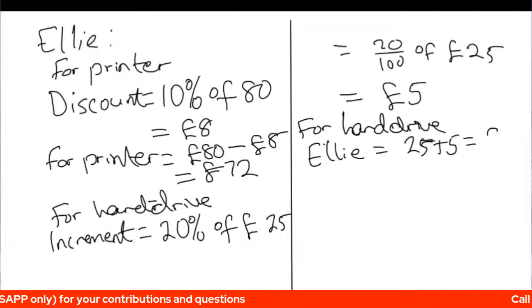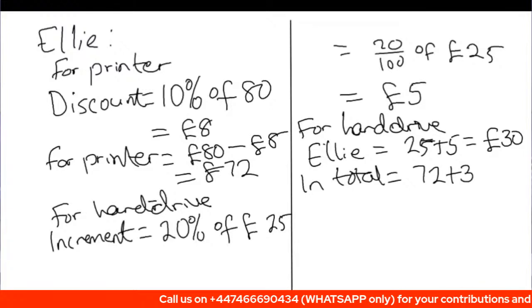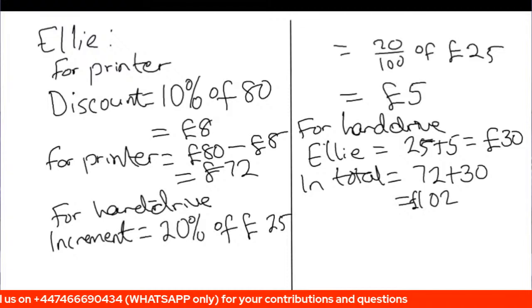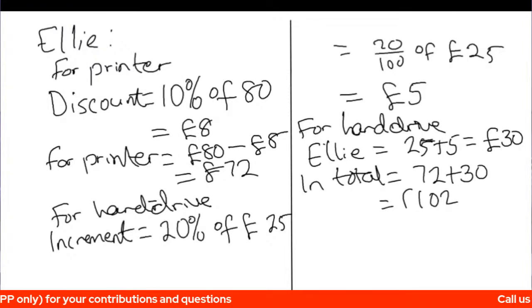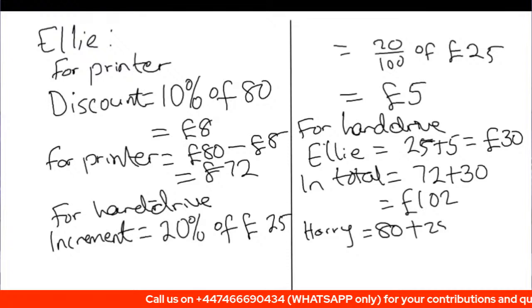So in total, the total money spent by Ellie is going to be £72 plus £30, and that is £102. That's the total money spent. £102 is the total money spent. And then Harry spent a total of 80 plus 25, and this is 105.